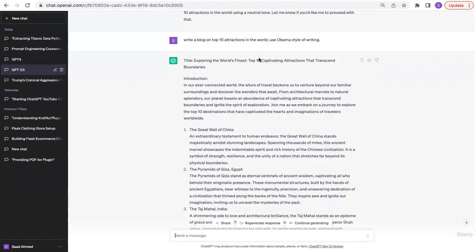Okay, so it's done writing. In our ever connected world, the lure of travel beckons us to venture beyond our familiar surroundings and discover the wonders that await. From architectural marvels to natural splendors, our planet boasts an abundance of captivating attractions that transcend boundaries and ignite the spirit of exploration. So it completely changed the style and the tone of writing, and now it's trying to mimic the style of Obama when it comes to writing.